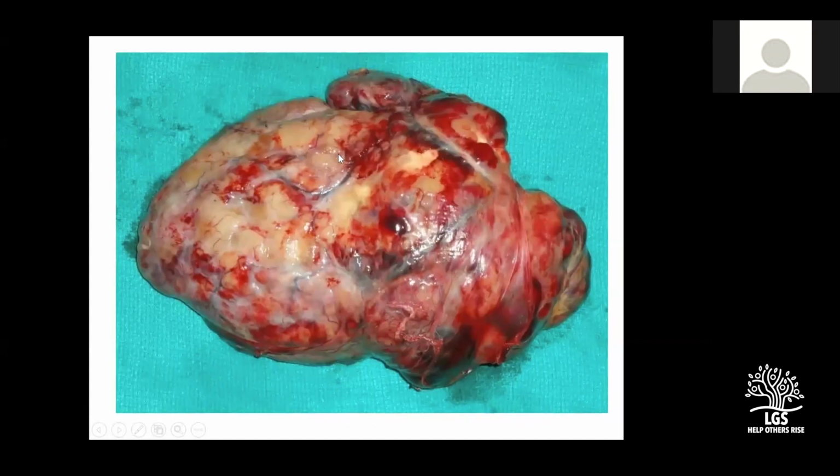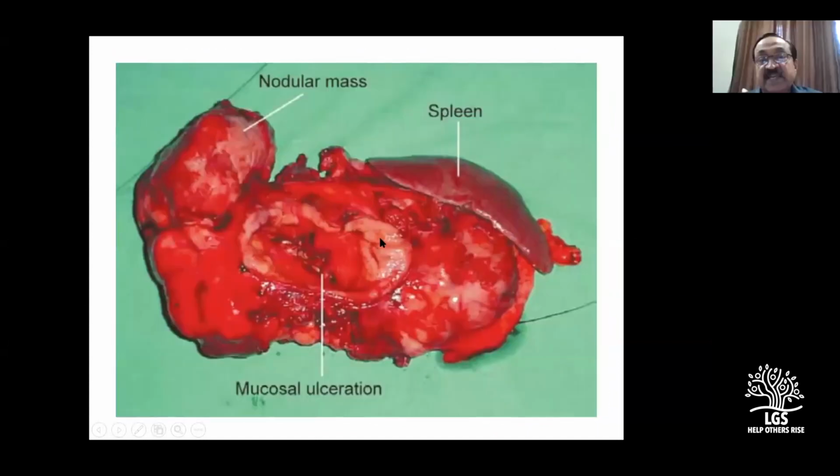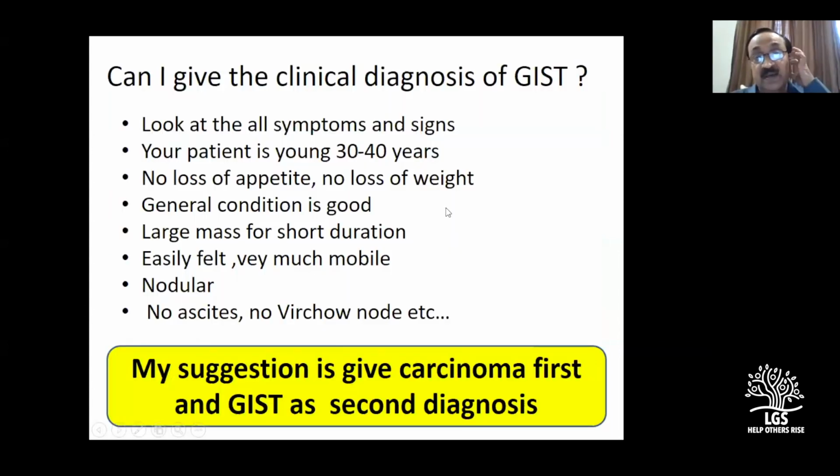Okay, this is the tumor. This was that small area of mucosal ulceration. It was such a large tumor. Actually, we have not done a gastrectomy in this patient. Only a portion of the stomach was removed, but it was very, very close to the fundus, and in that case the spleen was sacrificed. Right? So I just want you to keep it in mind, but don't give a diagnosis immediately.